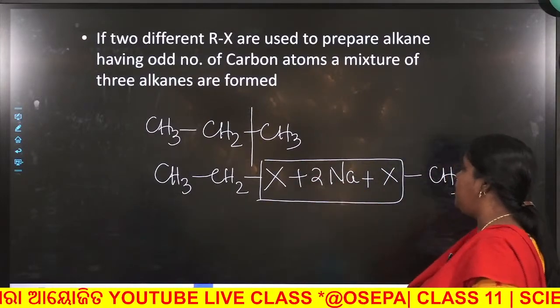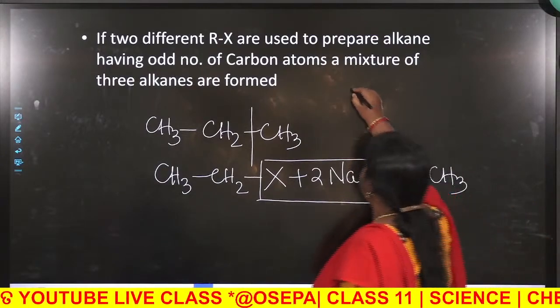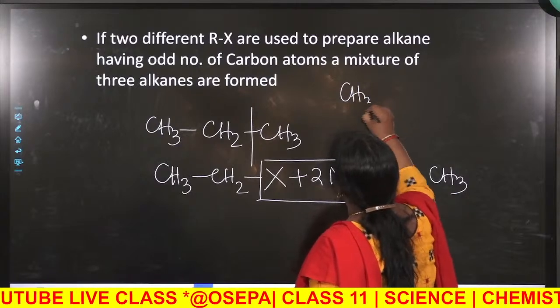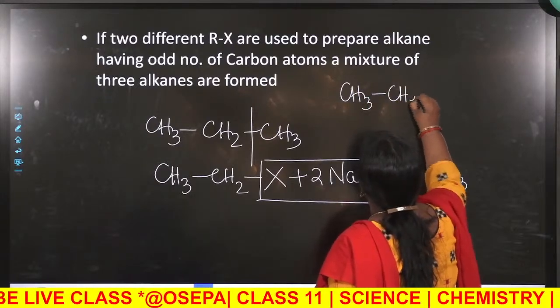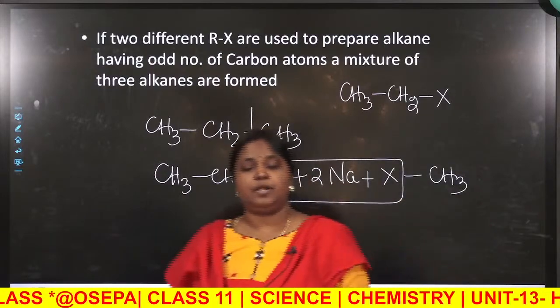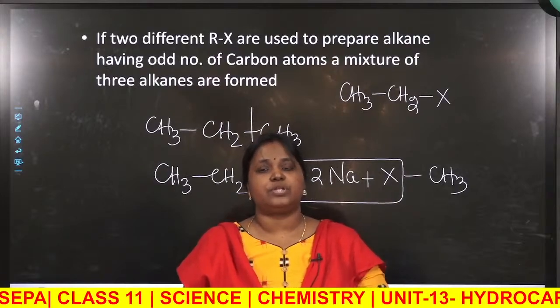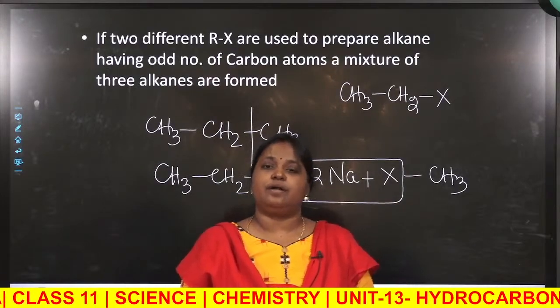But mark that after starting the reaction, there is every possibility that there is presence of CH3CH2X. You know, there are crores and crores of molecules in the container.